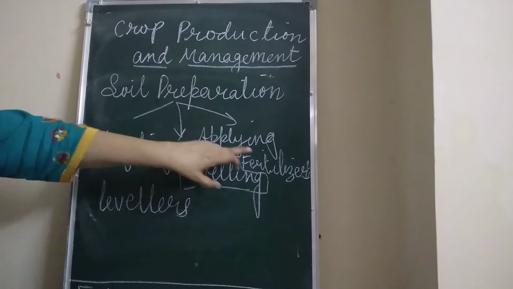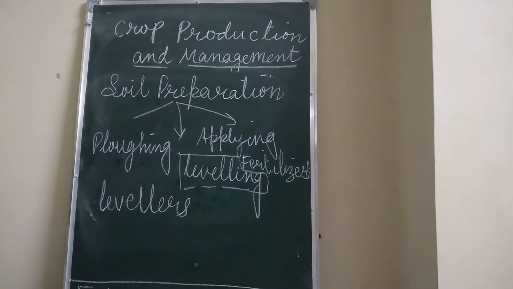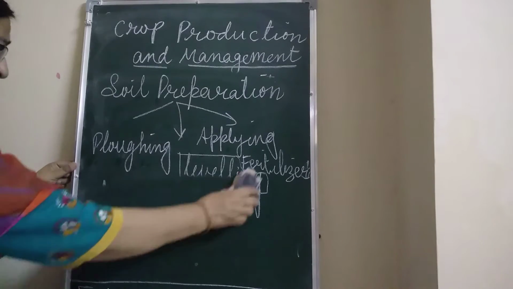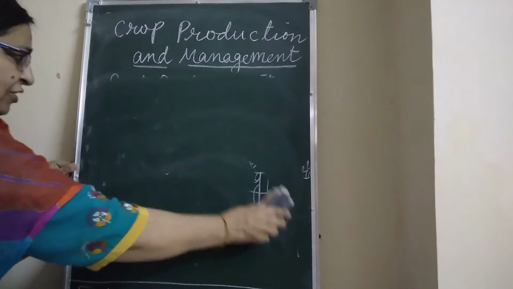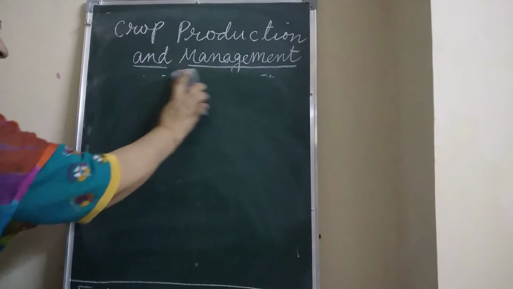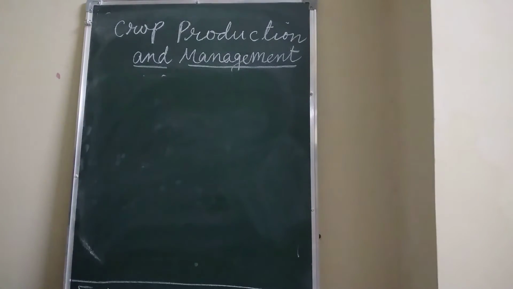Now the next step is applying fertilizers. Fertilizers are natural or chemical substances that contain more nutrients which are essential for the soil, which makes the soil fertile, children. After this sequence, which step comes, children? I know everyone knows it, but still we are revising it. The next step is the selection and sowing of seeds.